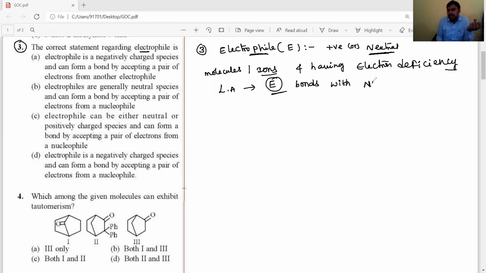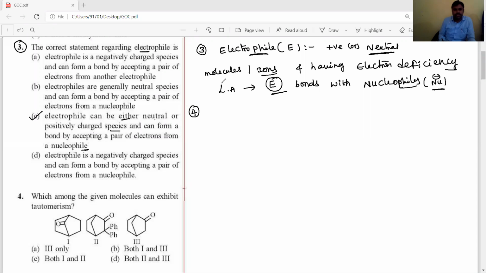Why do they bond with nucleophiles, dear student? The nucleophiles are electron rich species because they can donate electron pairs. Means electrophile accepts electron pairs from the nucleophiles and forms bonds with the nucleophiles, which are electron rich species. So the correct answer is: the electrophile can be either neutral or positively charged species and can form a bond by accepting a pair of electrons from nucleophiles. So the correct answer is C. Third statement is correct.